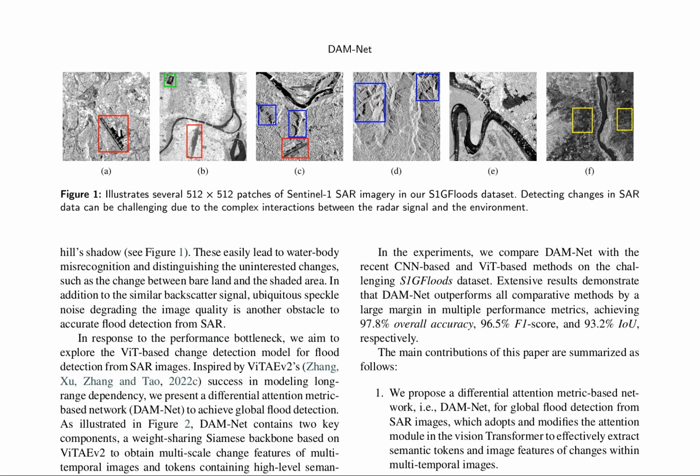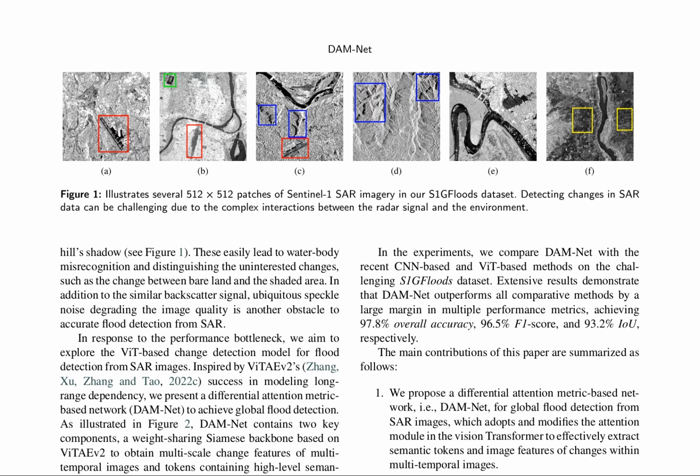Global flood detection from multi-temporal synthetic aperture radar (SAR) images is a challenging task due to complex interactions between the radar signal and the environment. This paper presents a novel approach to address this challenge, introducing DAM-net, a differential attention metric-based network designed to effectively identify and differentiate water bodies in SAR imagery.